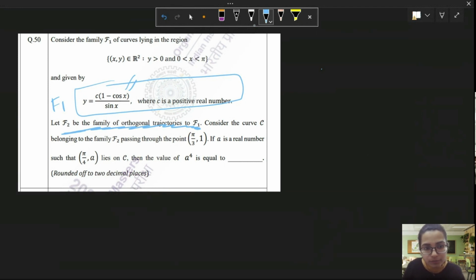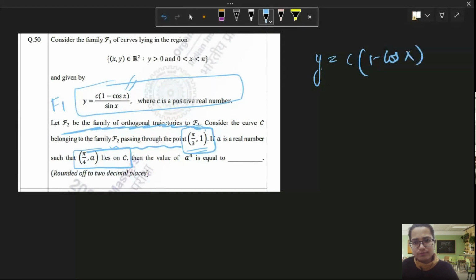So consider the curve C belonging to the family F2 passing through this point. There is a particular curve, because orthogonal trajectories is a family of curves. There are infinite curves there. But they are talking about a particular curve C that belongs to this orthogonal trajectory family and passes through this point. If there is a real number a such that another given point lies on C, then a raised to power 4 is equal to what? This question will just take calculations from your side. Let me start this question and you can just continue with this one.